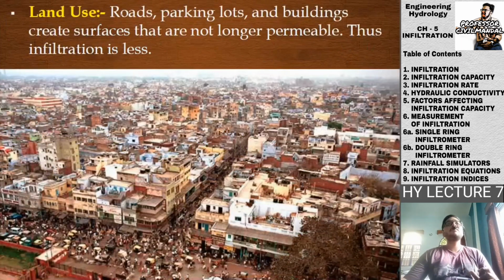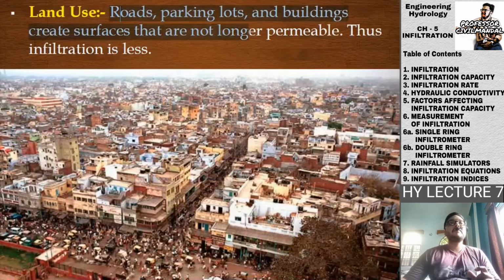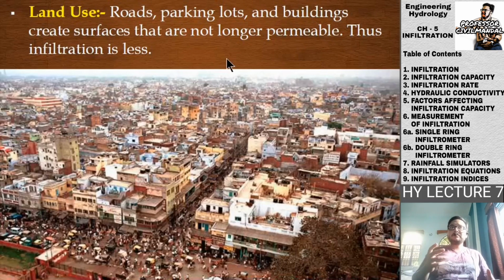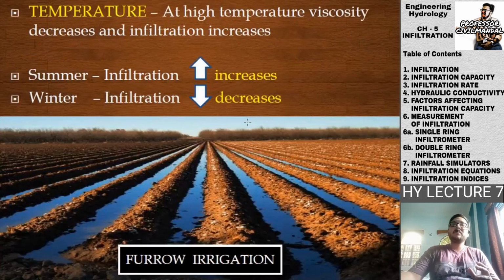Next is the land use. Roads, parking lots and buildings create surfaces that are no longer permeable, thus infiltration is less. Suppose you are making a building of concrete, a road of concrete, or a road of some aggregates; of course these are not permeable. Because these are not permeable, the water will not be able to seep through the soil. So land use also affects our infiltration rate. The more the land use or the more the vegetation cover, the lesser will be the infiltration rate.